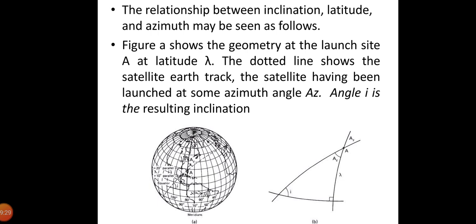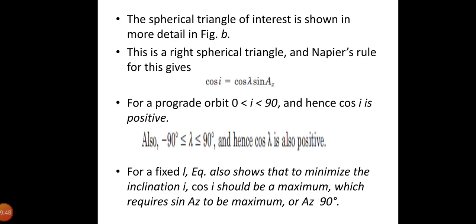So for a fixed lambda, this equation, that is cos I equals cos lambda into sin AZ, shows that to minimize the inclination, cos I should be minimum, which requires sin AZ to be maximum, or AZ equal to 90 degrees. So therefore under these conditions we can write cos I minimum equals cos lambda, therefore I minimum equals lambda. Thus, the lowest inclination possible on initial launch is equal to the latitude of the launch site.